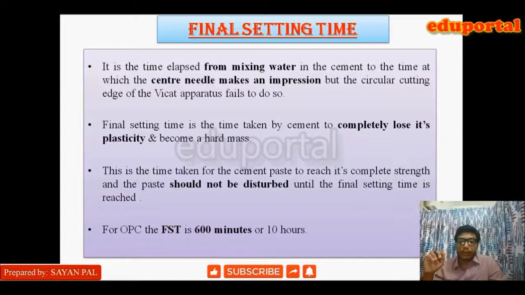For ordinary Portland cement, the final setting time is 600 minutes or 10 hours. This is the time within which cement completely loses its plasticity property.